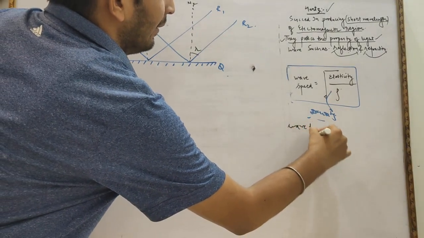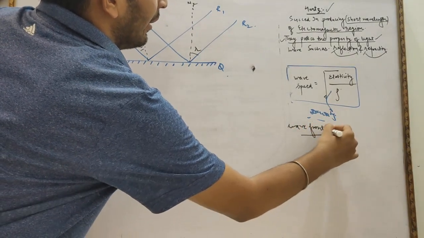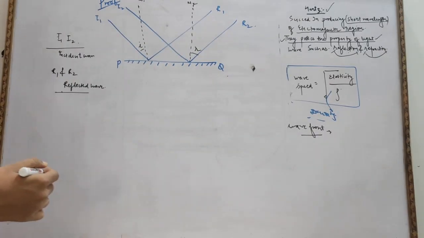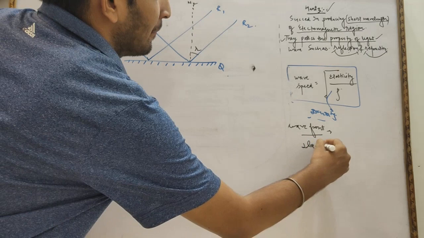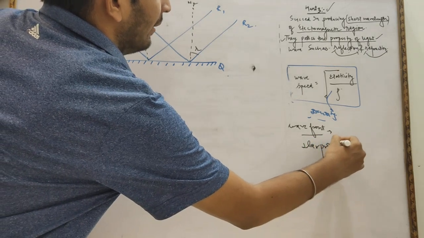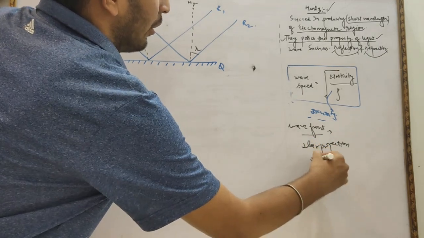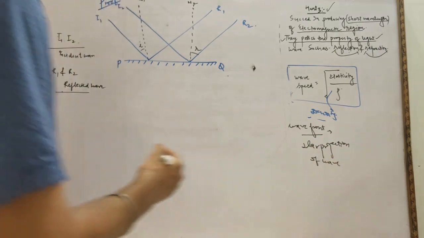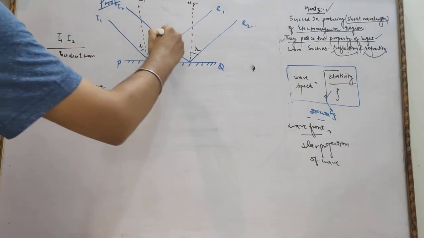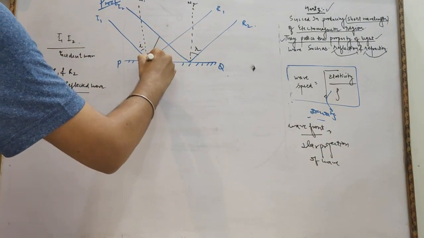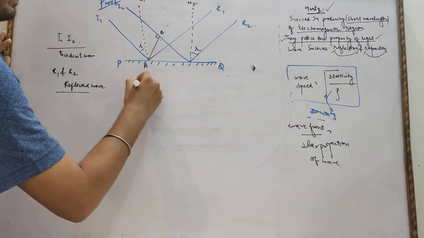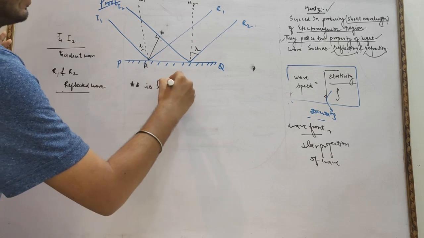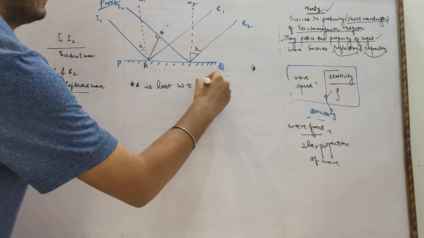A wavefront is the locus of the particles of the wave vibrating in the same phase, or we can say the perpendicular projection of a wave. So let AB be the last wavefront of the incident ray.